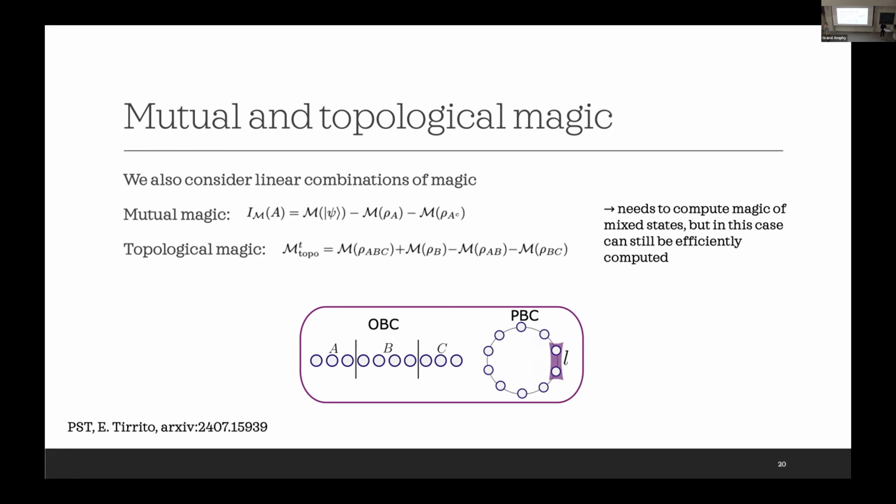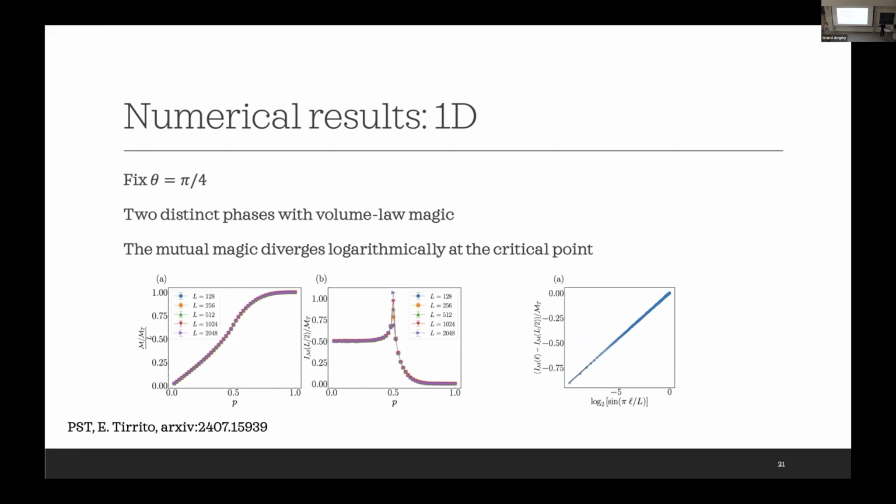Because when we looked at just the magic first, we found that it doesn't seem to have any feature, and then we tried to find some linear combinations that are also relevant for entanglement, for example, just to see if we can see the transition. But magic for mixed states is a bit different compared to pure states. You can define the magic for both pure states and mixed states.